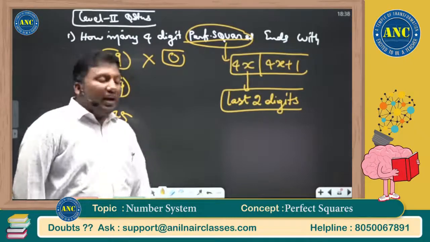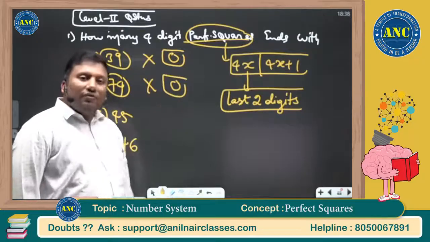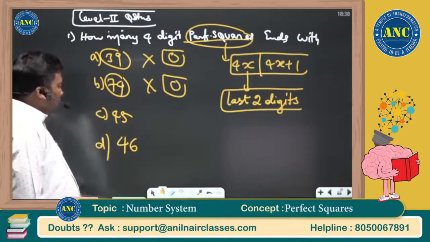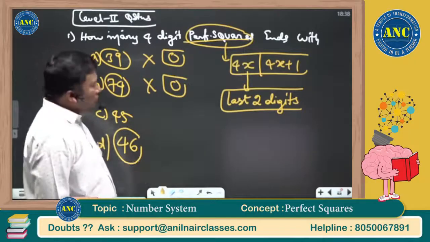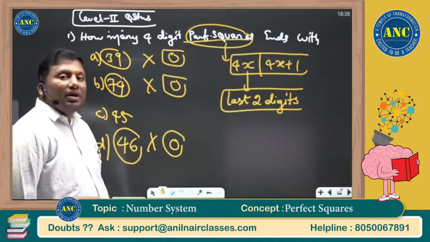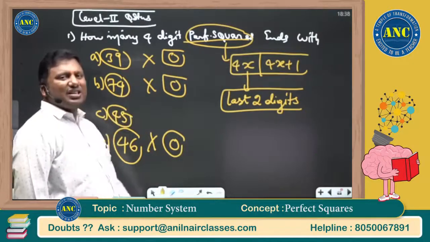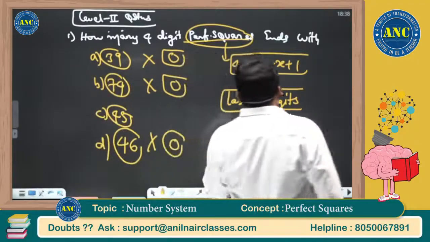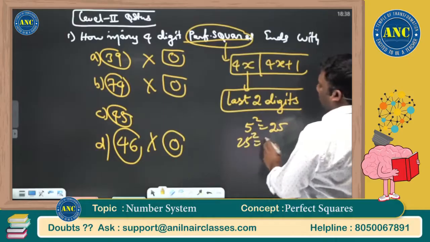74 is 4 into 18 plus 2. There exists no 4-digit perfect square which will end with 4k plus 2. 46 is 4 into 11 plus 2. 4k plus 2 form will not arise. There exists no 4-digit perfect square.